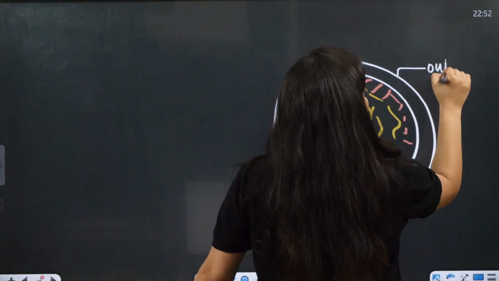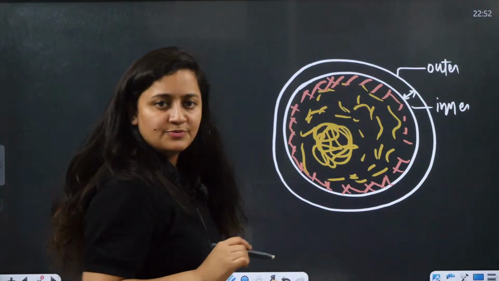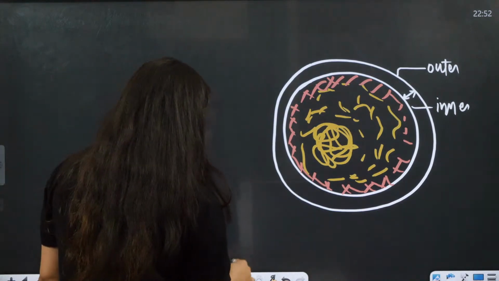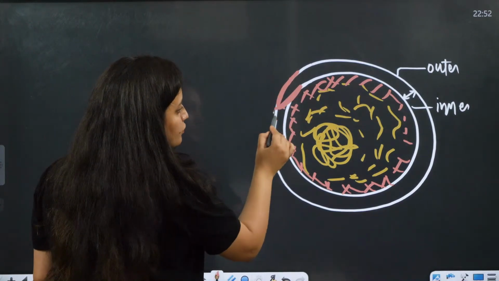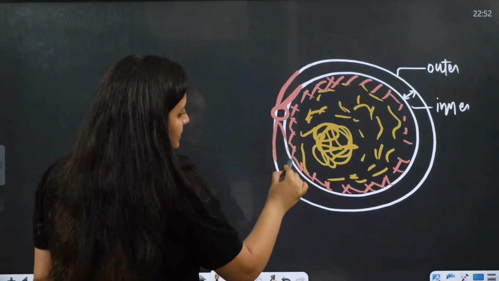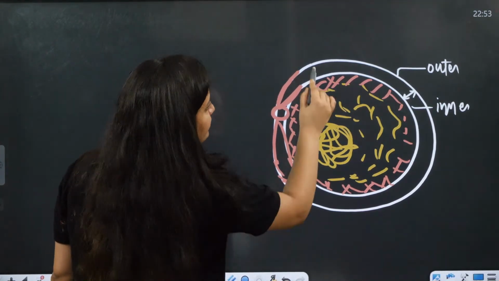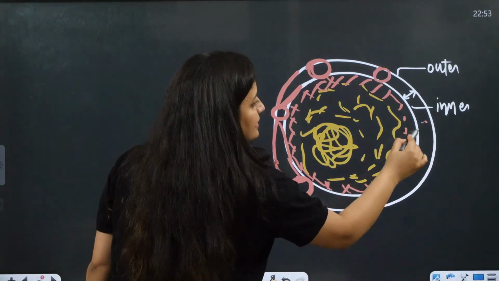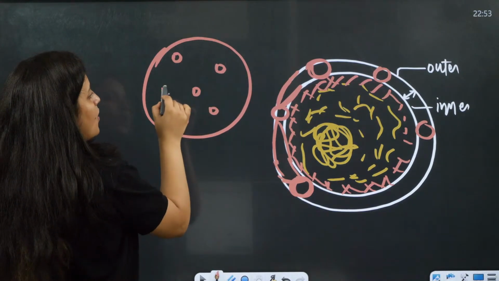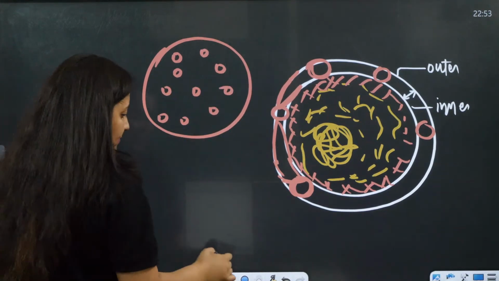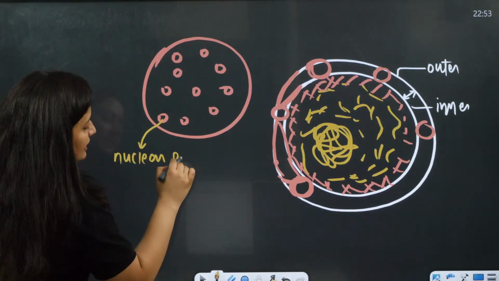Here also it is having the outer membrane, it is having the inner membrane, and obviously in between there is the intermembrane space. And moreover, in the case of the nucleus, at points the outer and inner membrane are fused, and here you will have some pores, right? Like if this is the nucleus, imagine it as a round spherical structure, so it will have many pores. Nuclear pore complexes.